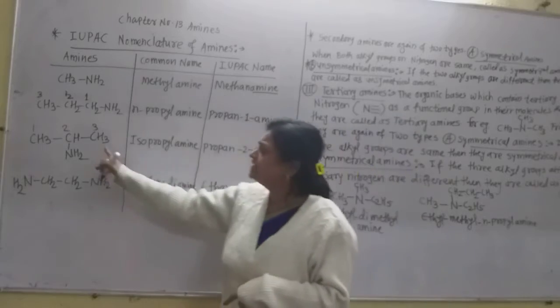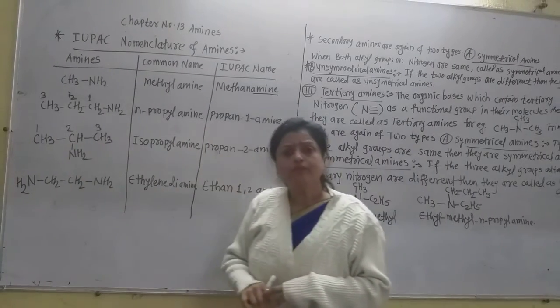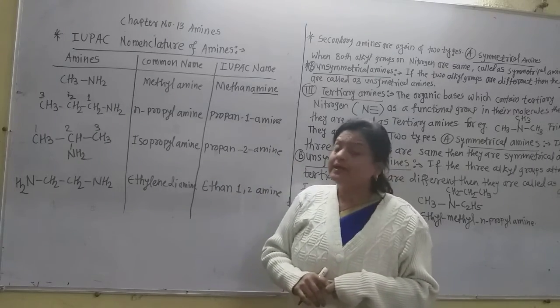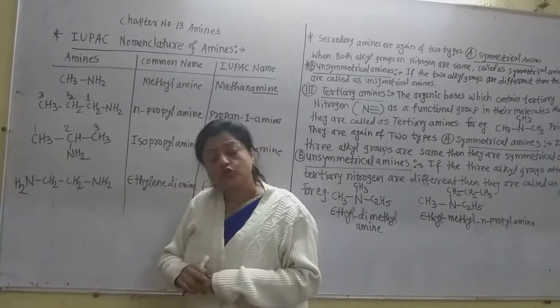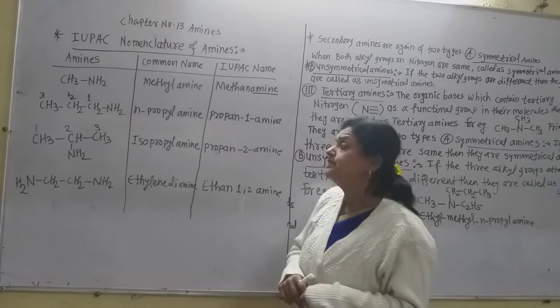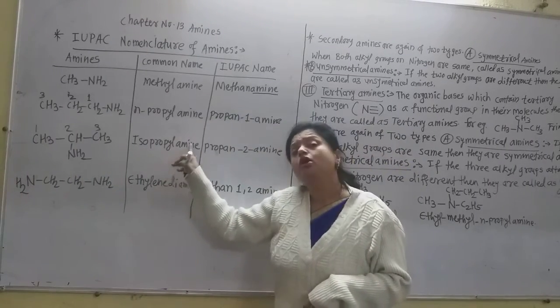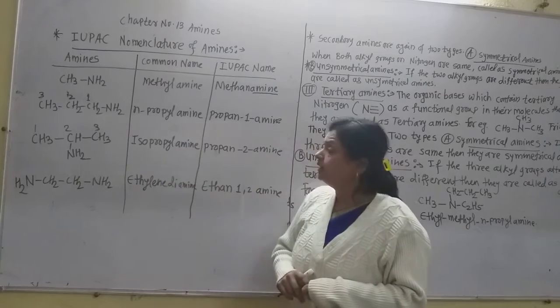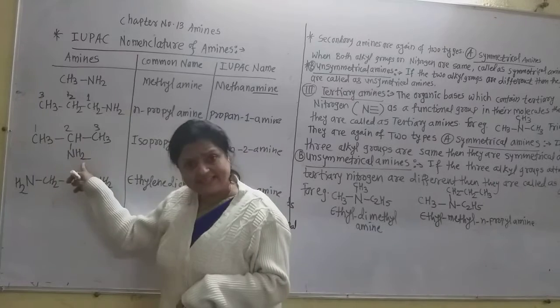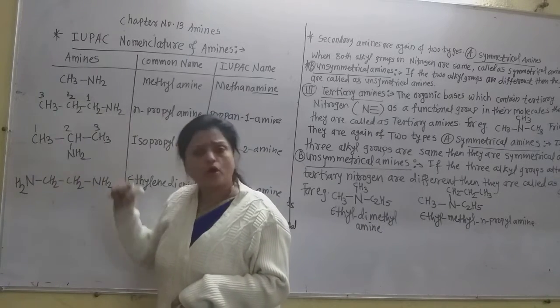Now this is the iso or secondary propyl group, where the NH2 group is attached to the carbon containing only 1 hydrogen. So the common name of this compound is isopropyl or secondary propylamine. But as the NH2 group is present at the central atom, you can give the numbering from any side.